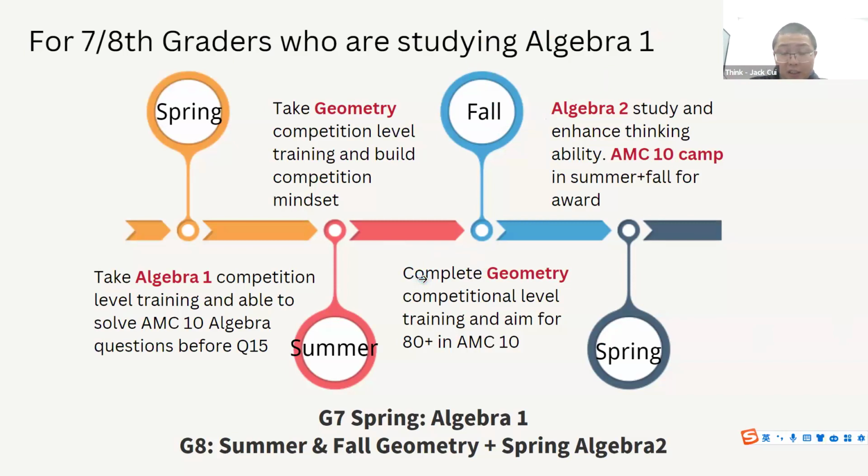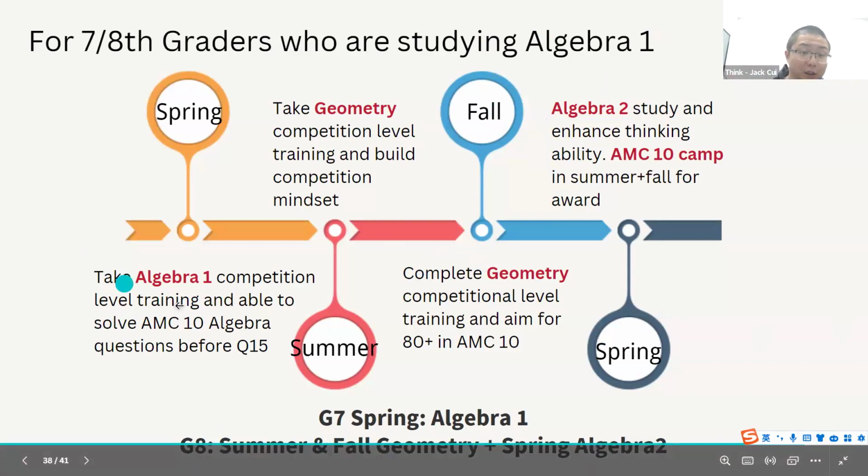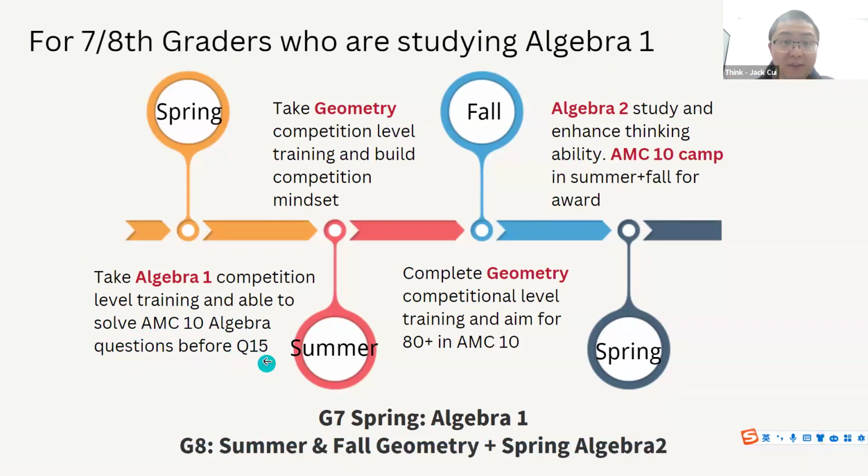In Think Academy curriculum, Algebra 1 is year-round, and the spring is the final semester of Algebra 1. So you get training and are able to solve the AMC 10 algebra questions before question number 15. And then spend 2 semesters in the summer and fall to study geometry comprehensively, not at school level, but at competition level. With that, knowing Algebra 1 and geometry, you will be ready to get 80 plus in